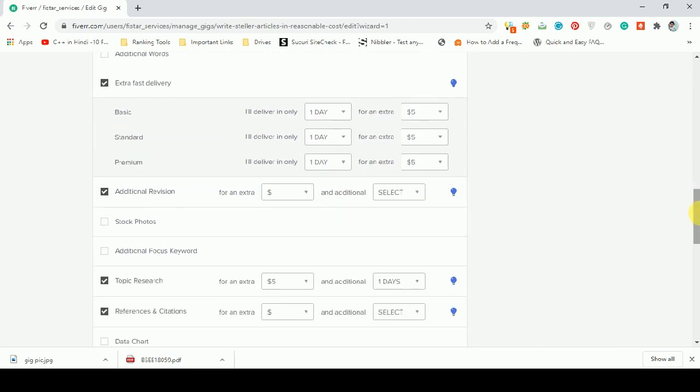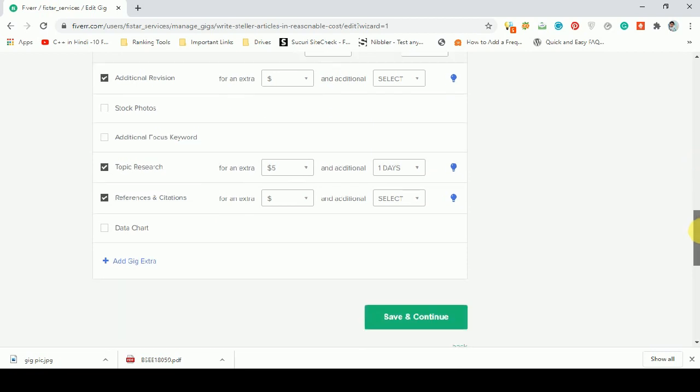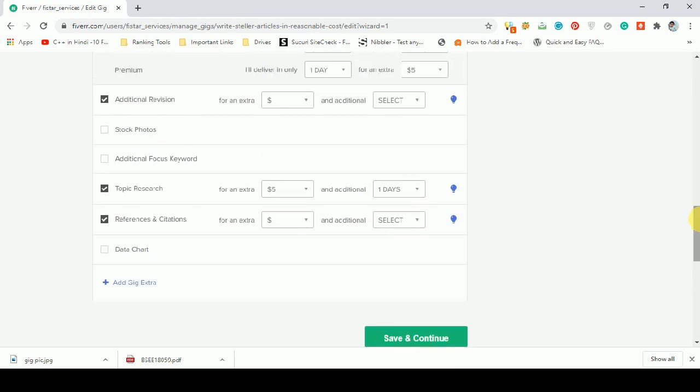These are some basic changes in the extras. You can also change other things like additional reviews and topic research to charge some extra money, but it depends upon your service, what type of service you are providing, and whether you are willing to give them extras or not. So I have completed my extras. Now I will click on save and continue.